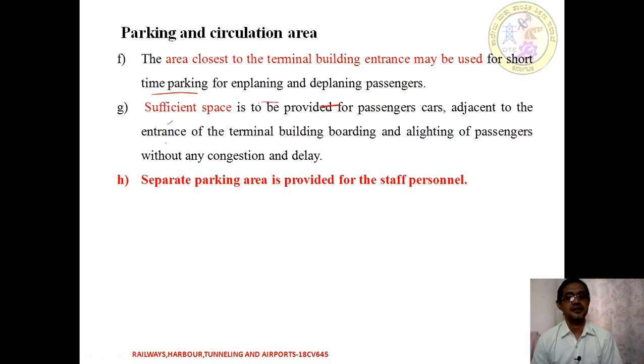Sufficient space is required to provide for the passenger car and the adjacent entrance of the terminal building, for alighting of passengers without any congestion or delay. So the terminal building entry should have a wider gate and more space so that passengers can alight from their vehicle and board the plane very easily. That is why we require sufficient space.